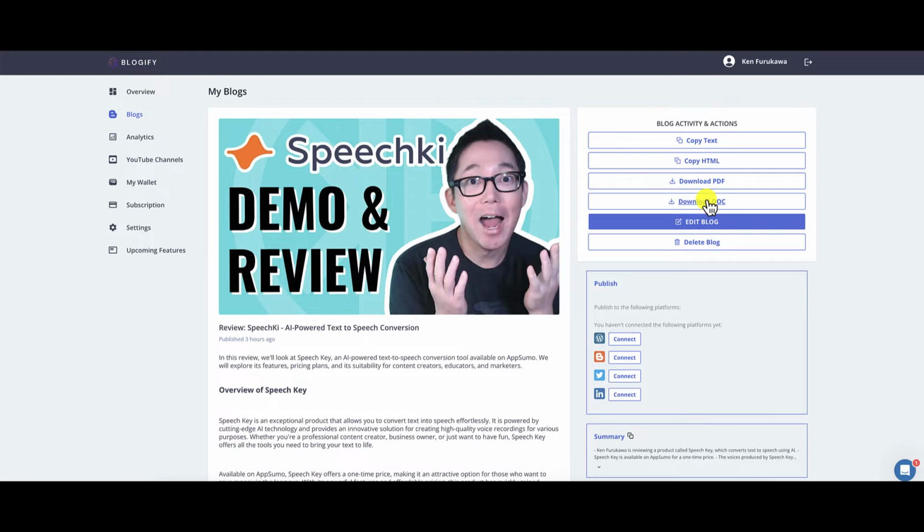The one thing that you are going to want to do for sure, and this applies to any AI writing tool, is you got to read through it. Don't be lazy, guys. Read through it and make changes and go through the content, because there's going to be some times where it may sound repetitious and you want to take out those words or those phrases or those paragraphs. So just be aware that this is not perfect. So please do not just copy this and just publish it. Go in, edit it. So also, if you want to delete the blog, you can delete the blog here.